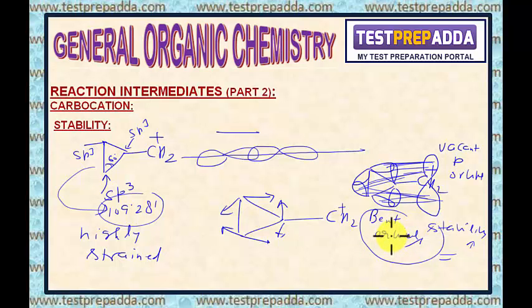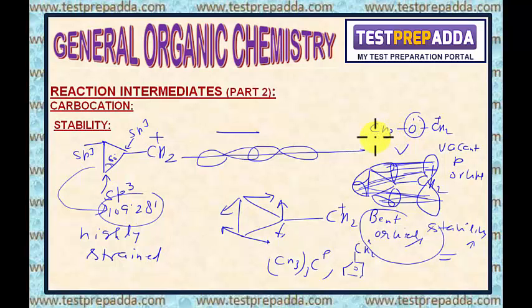Are you getting my point? Now, this stability is so high that this is even more stable than tertiary carbocation as well as benzyl carbocation, but it is less stable than the case where carbocation is attached with heteroatom having unshared pair of electrons.